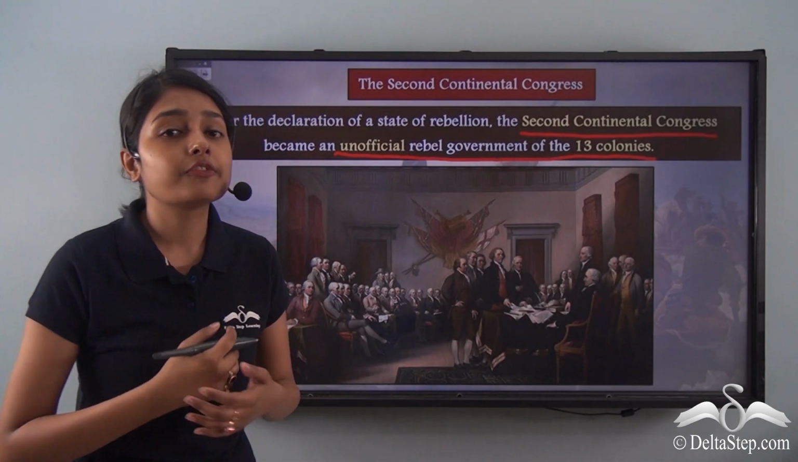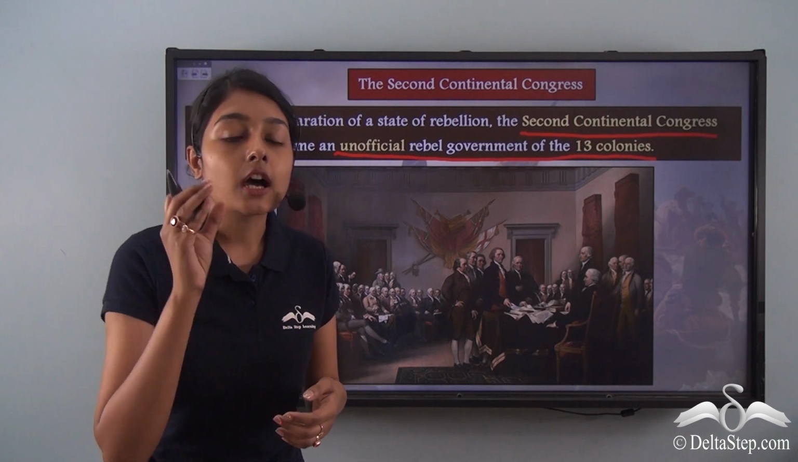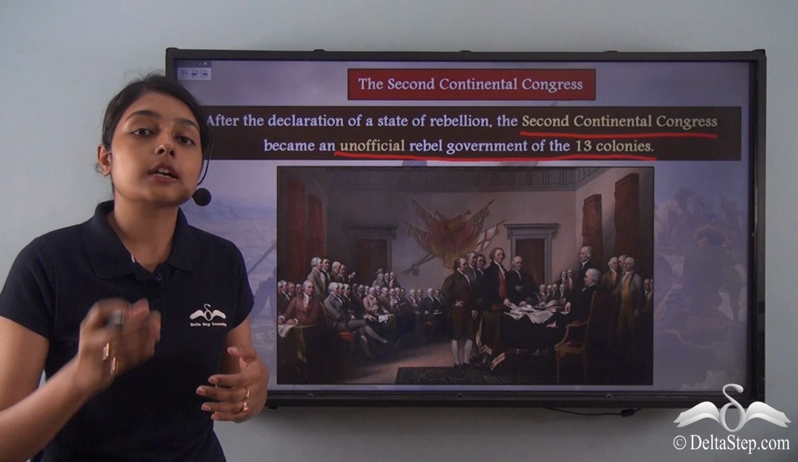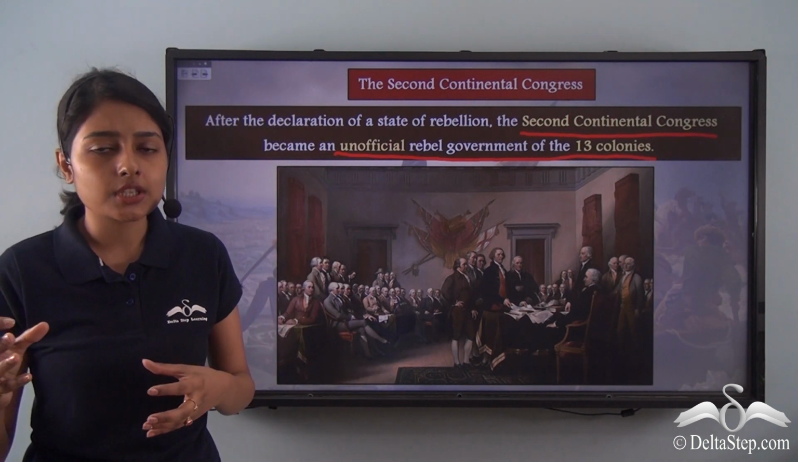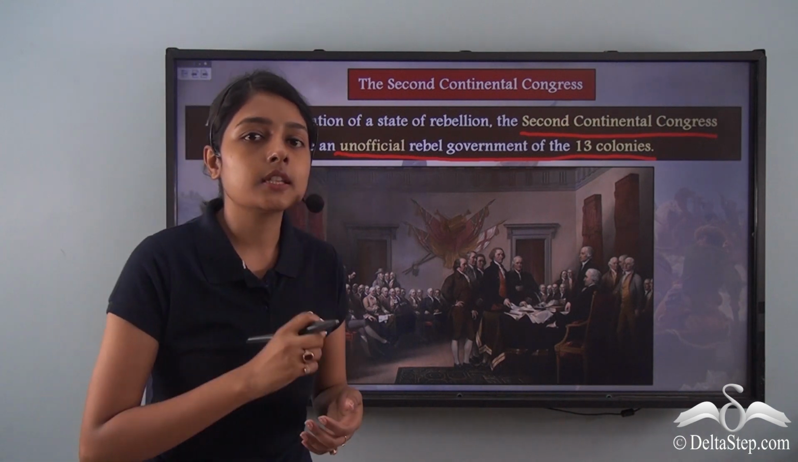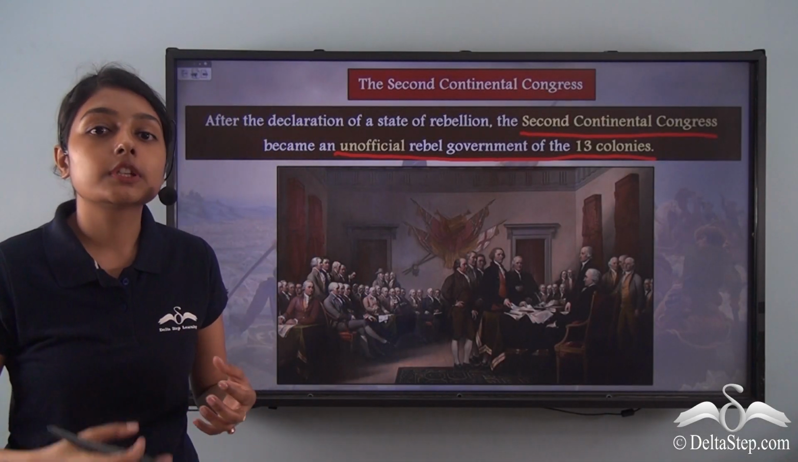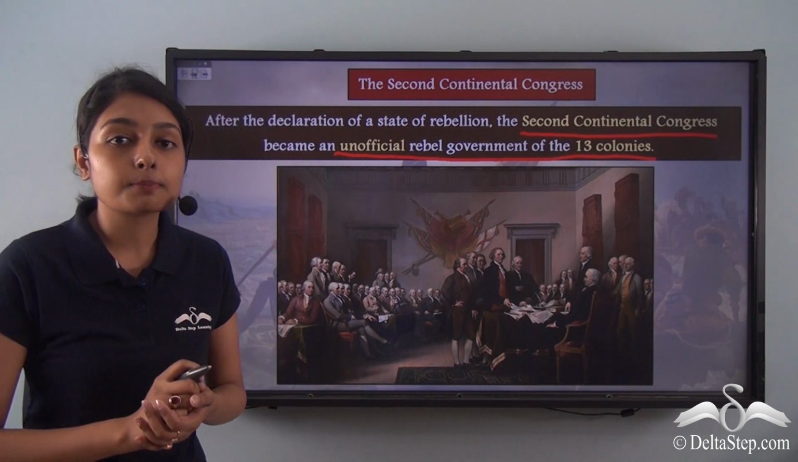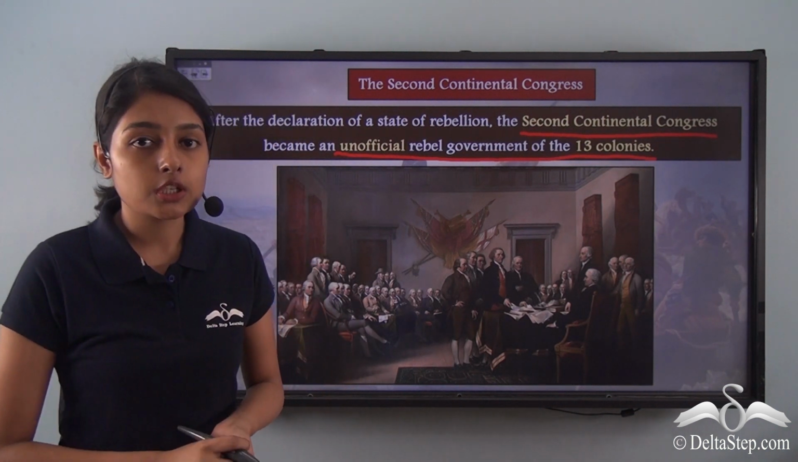Now, what was the function of the Congress? This unofficial government of the 13 colonies now started appointing its own people. It made its own decisions along with passing certain laws. That is to say, this Congress of the 13 rebellious colonies now became an independent body that existed irrespective of British colonial rule.